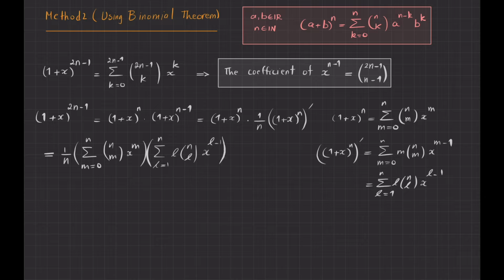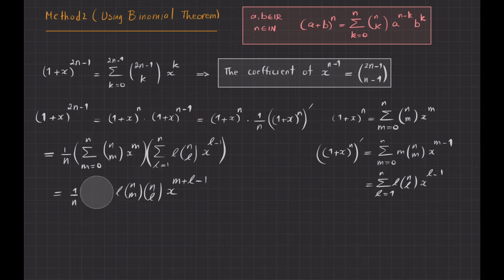Okay. So if I want to combine them, it becomes 1 over n, sigma, m goes from 0 to n, l, n choose m, n choose l, x to the power of m plus l minus 1. Yes, so what I did, I'm just multiplying them. Oh, I have to write 2 sigmas, sorry.